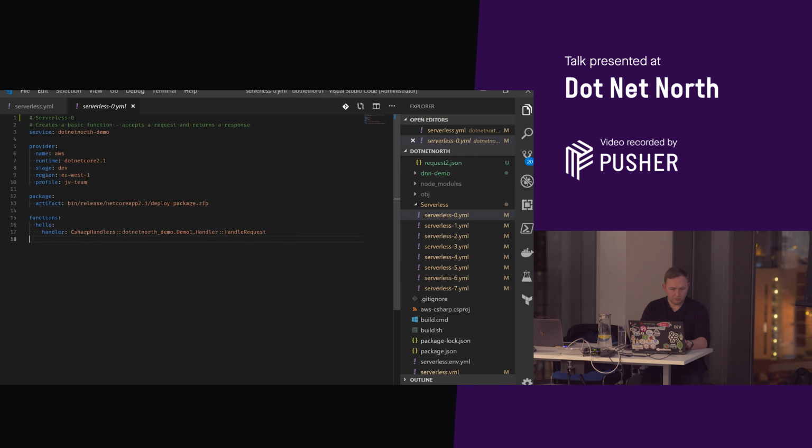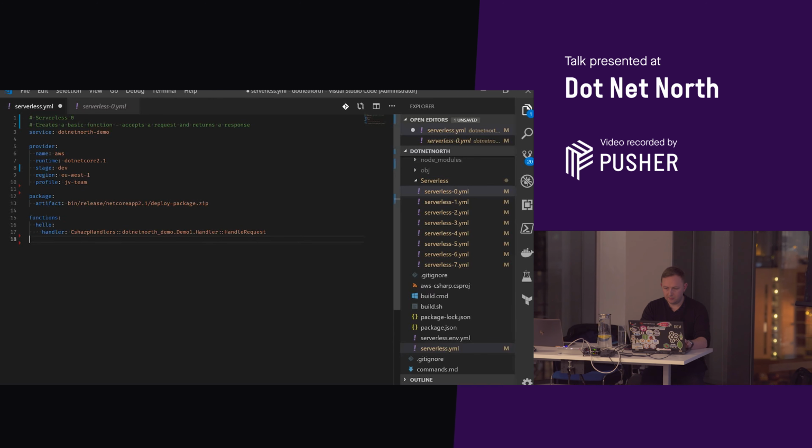I'm going to go to here. So I've trimmed this down a little bit over here. I'm just adding another couple of things in. So I've given it a region of EU West 1. The profile is just so I don't deploy stuff to our work AWS account by accident. Not production, of course. I don't have access to production from my laptop. And we can see that we just packaged this zip file here.